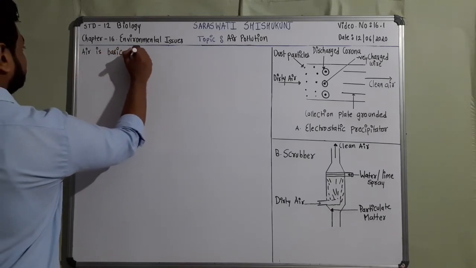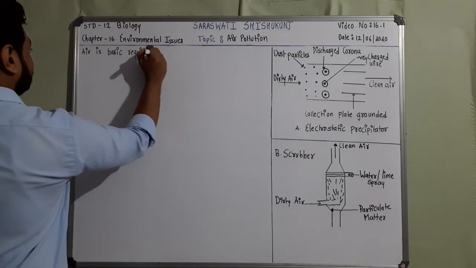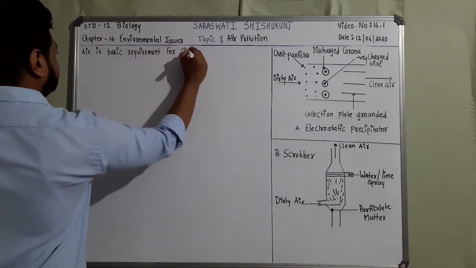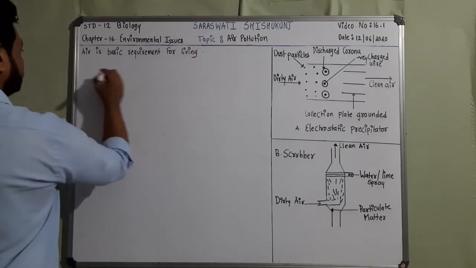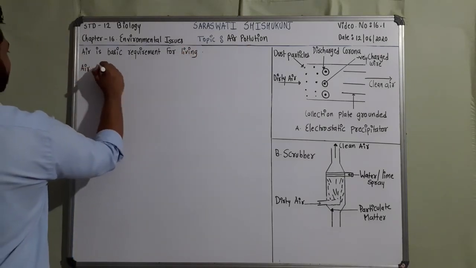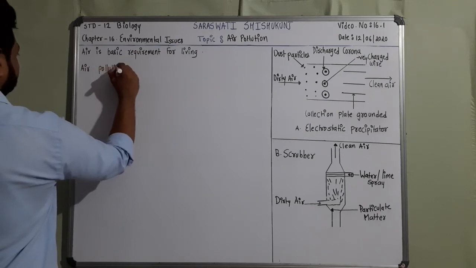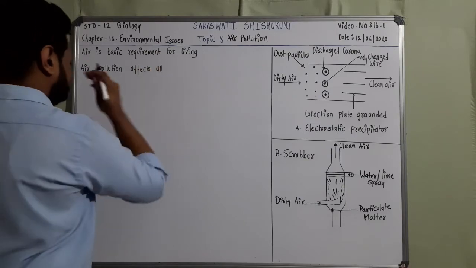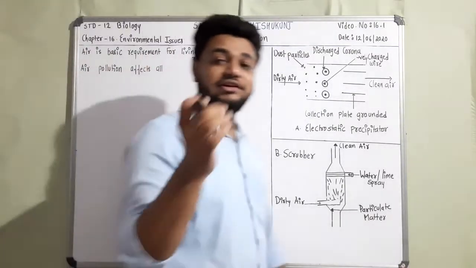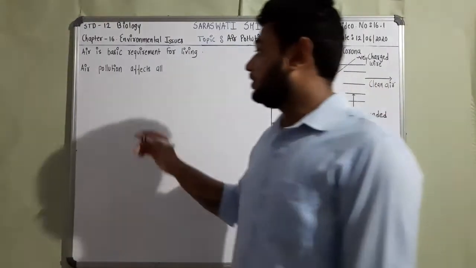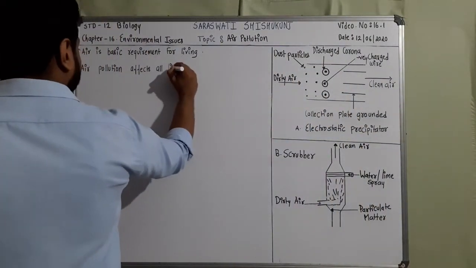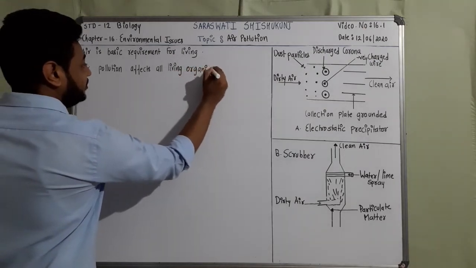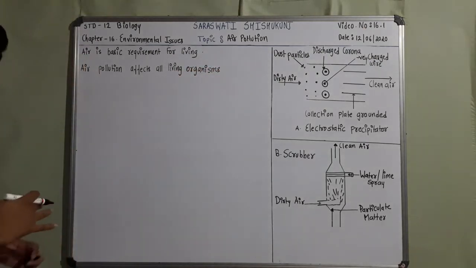Basic requirement for living. And when air pollution occurs, it affects all living organisms. When I say all, it includes plants also. Air pollution affects all living organisms. Like when I talk about plants, what is the effect on the plants?